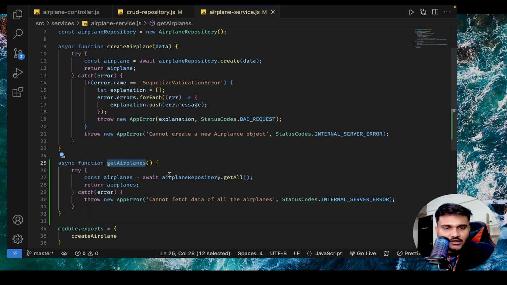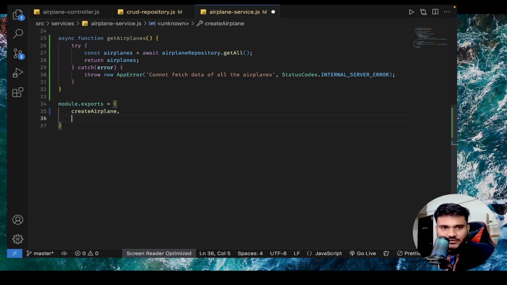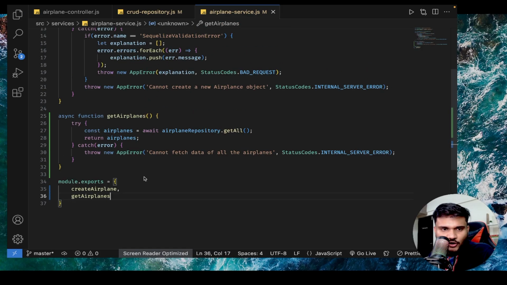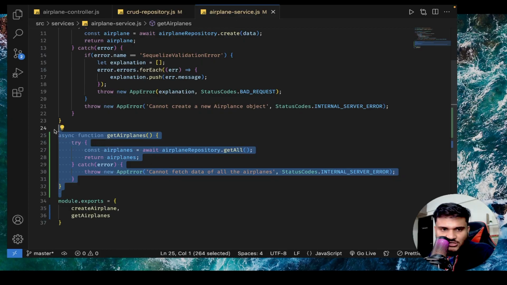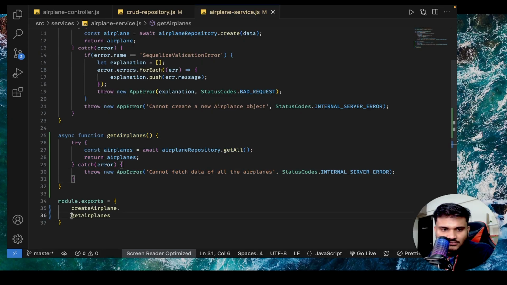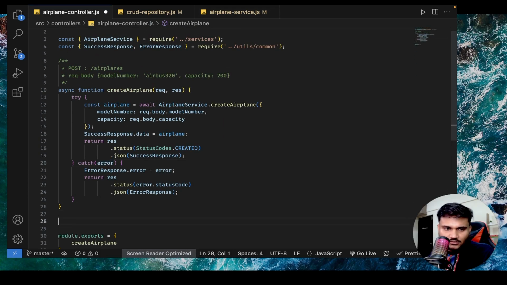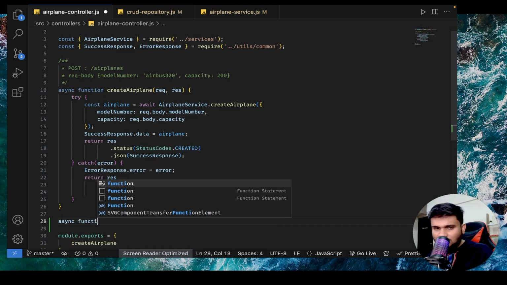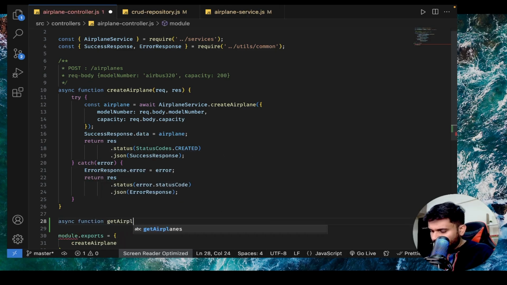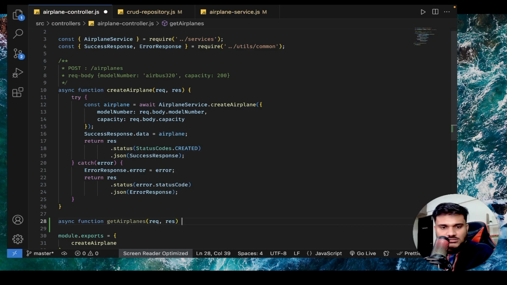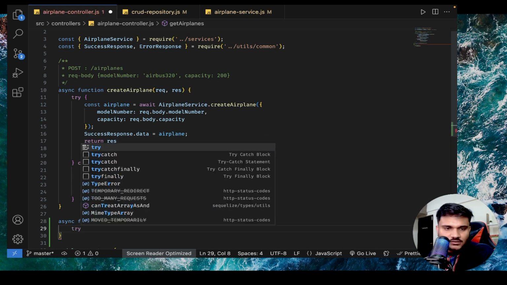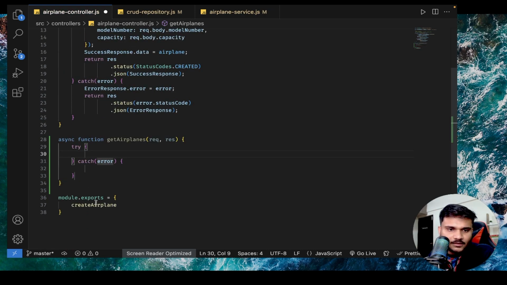And we have a getAirplanes with us. Very simple stuff. We are not doing anything fancy. I'll do module.exports. So I just wrote a service function, getAirplanes, and did a module.exports. Nothing more, nothing less. I'll come to my controller. I'll say async function getAirplanes, request comma response, and then we can say try catch again.